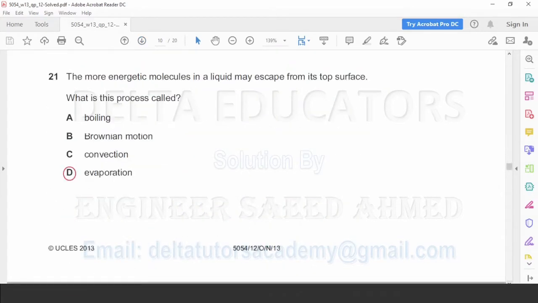Question number 21. The more energetic molecules in a liquid may escape from its top surface. What is this process called? Option A, boiling, B, Brownian motion, C, convection, D, evaporation. Here it is evaporation. It is the basic definition of evaporation. In evaporation, from the surface of the liquid, the more energetic molecules absorb energy from the liquid and escape. So here our correct option is option D, evaporation.